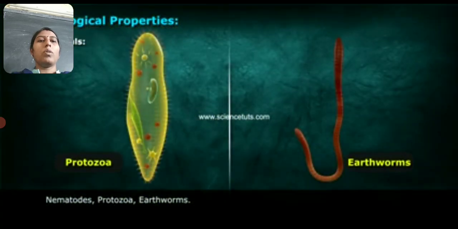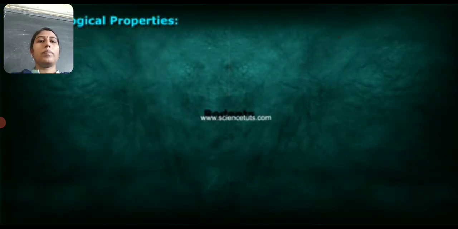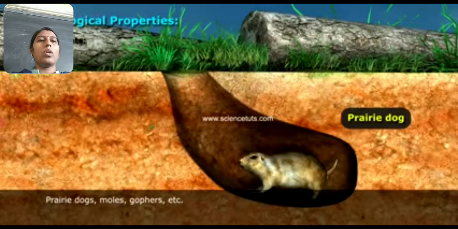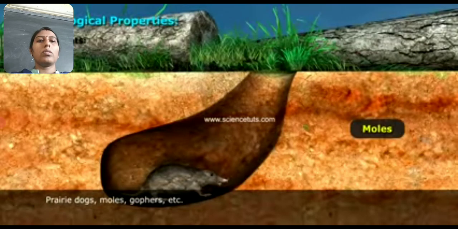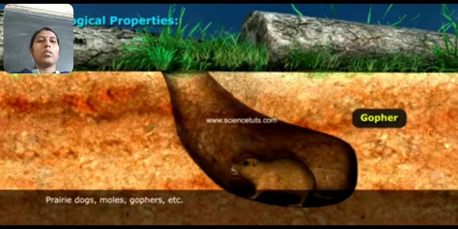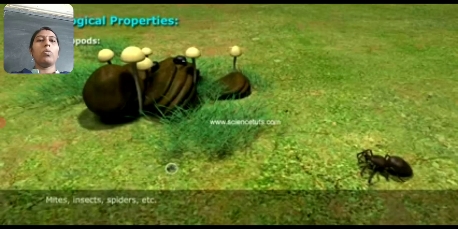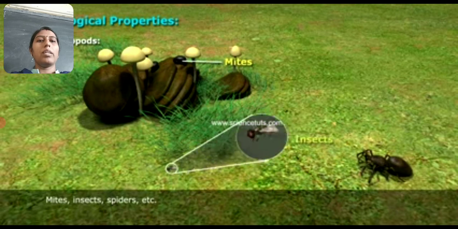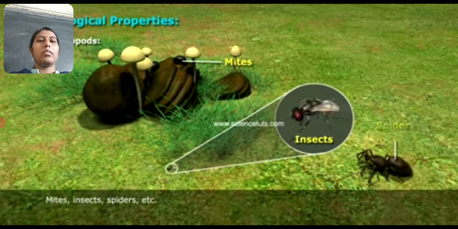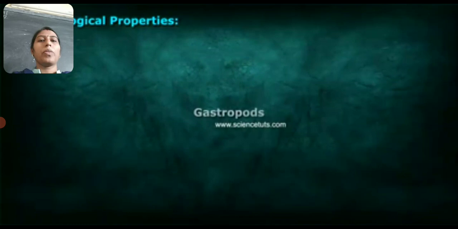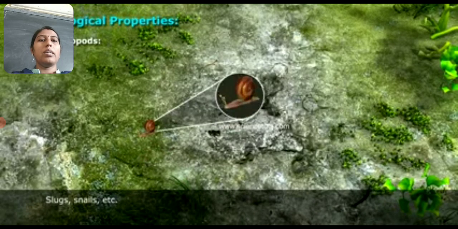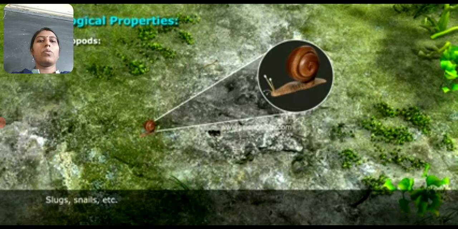So some earthworms, protozoa, these all are there. Arthropods are there. Mice, insects, spiders, these all are in the soil. Gastropods are in that. Snails are there, and some types of slugs are there.